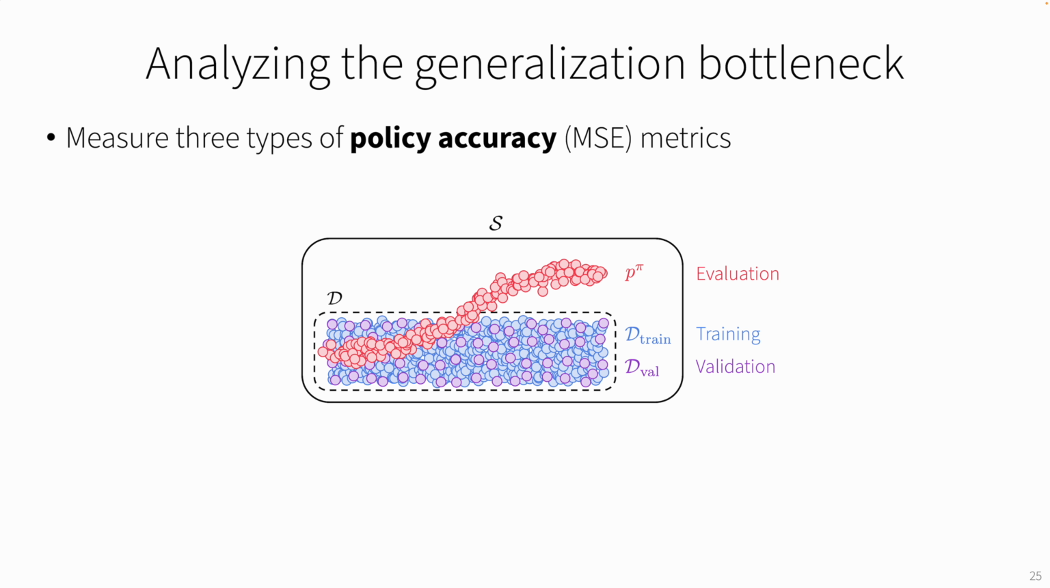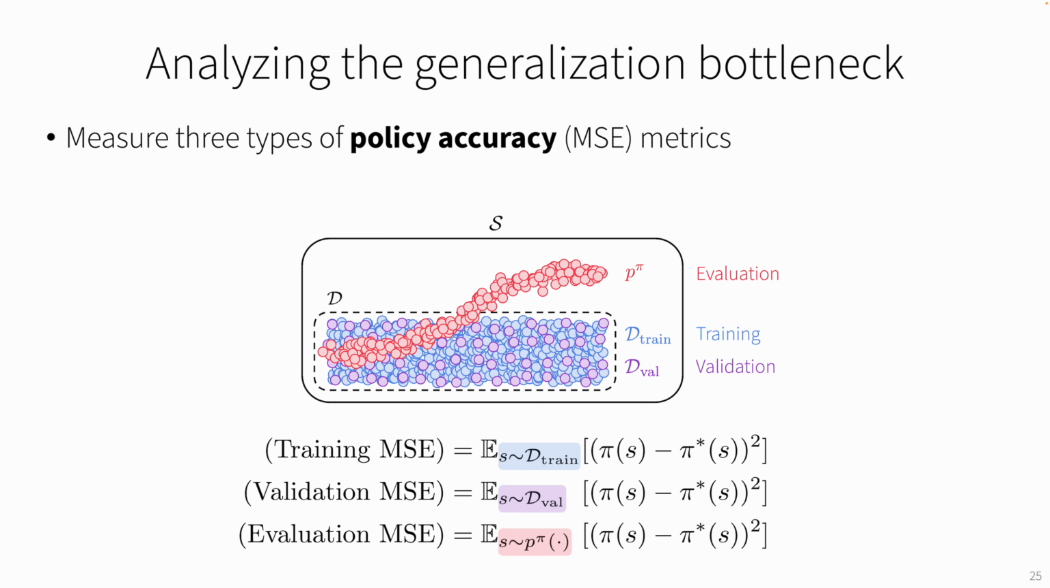To do that, we measure three types of policy accuracy metrics in terms of mean squared error. These are the metrics that we measure. They are basically the difference between the learned policy pi and the oracle optimal policy pi star under three different distributions: the training distribution, D train, on which the agent is trained; the validation distribution, which is a held-out set from the training dataset; and finally the evaluation distribution. This is just the state marginal distribution of the current policy, and this exactly corresponds to the generalization bottleneck that we are going to measure.